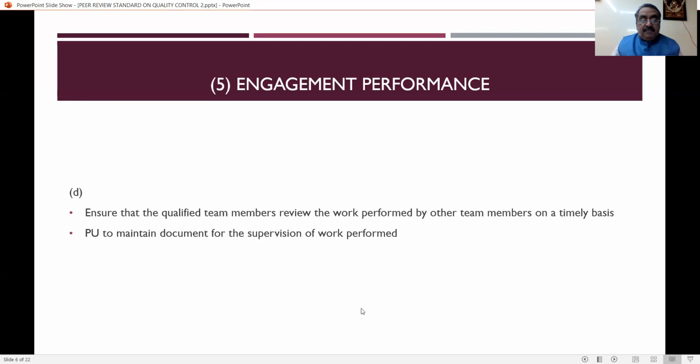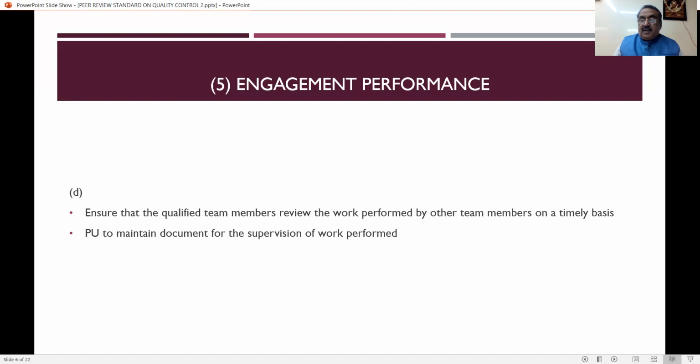The next thing is that the practice unit has to ensure that qualified team members review the work performed by other team members on a timely basis. That is, the qualified team members have to review the work done by the other team members on a timely basis, either weekly or monthly.